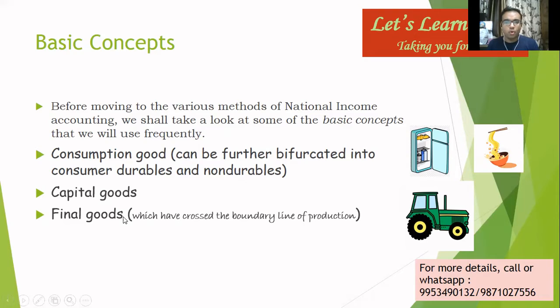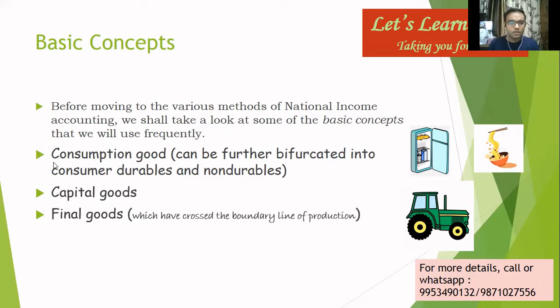You go to your local kirana store and you ask for a Cadbury. That Cadbury, that chocolate is a final good for you. Or you go to a market and ask for a mobile phone. That's a final good, which has crossed the boundary line of production. No more production will happen to it. No more value addition. It won't undergo any other production process. That is known as final good, which is ready and up for use.